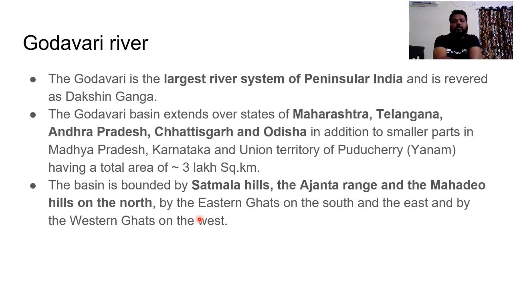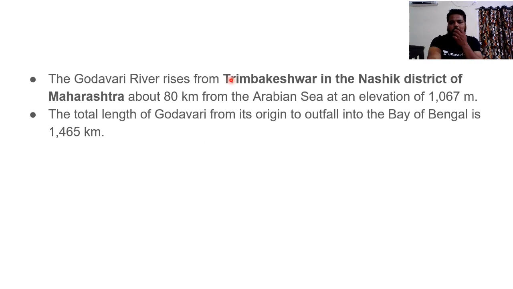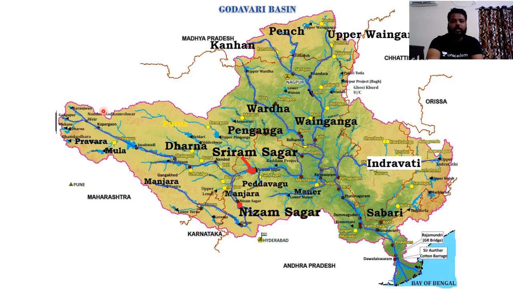Is this clear? So it originates from Nasik, everyone knows it, right? It originates from the Triambakeshwar region in the Nasik district of Maharashtra, about 80 kilometers from the Arabian Sea. The total length, as I have said already, is 1465 kilometers. You can see this line. From this region the Godavari originates, and many tributaries join, and after joining these tributaries, it has a huge volume of water.